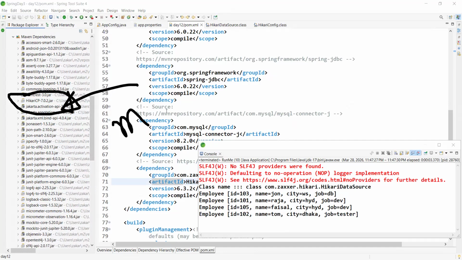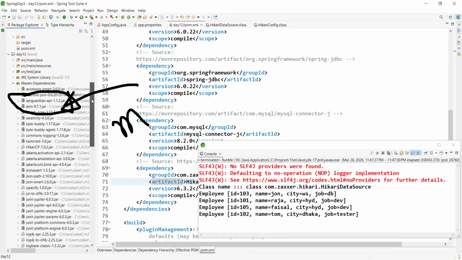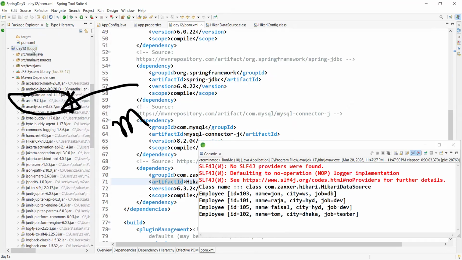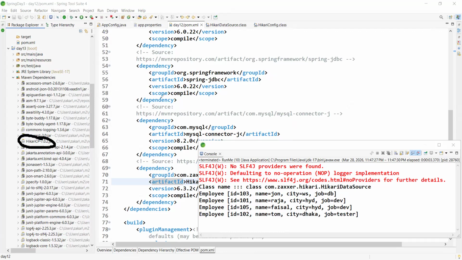We are not adding it, but we are getting it, right? So internally it is downloaded. We are getting the jar file, and also the relevant jar file. Have you got one point of auto configuration? This is not the complete definition of auto configuration. Yes or no, boss? Now you can ask, there are multiple what?